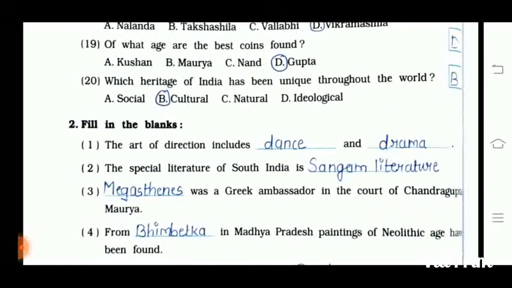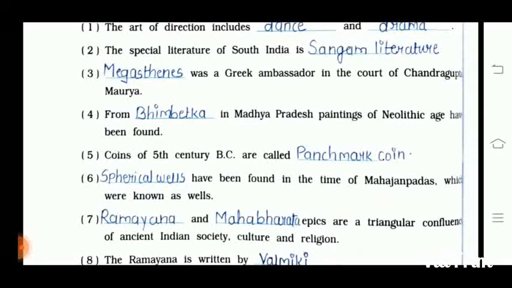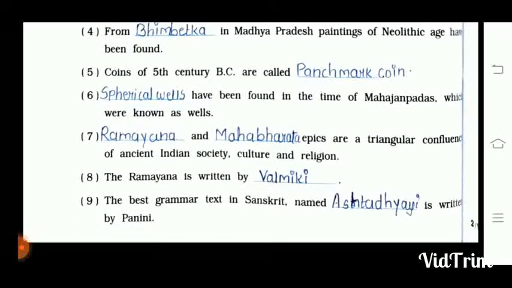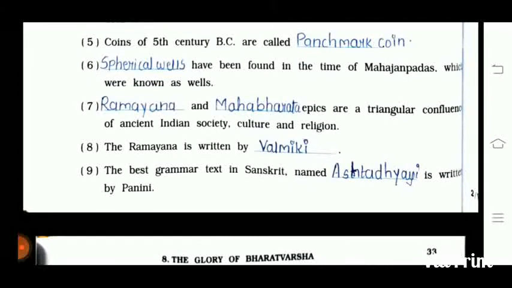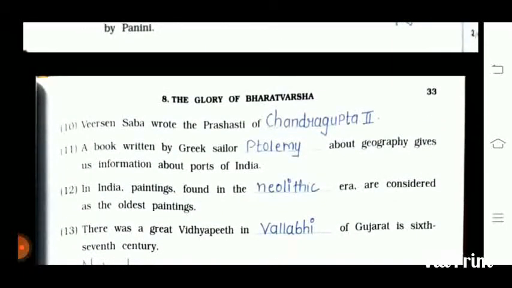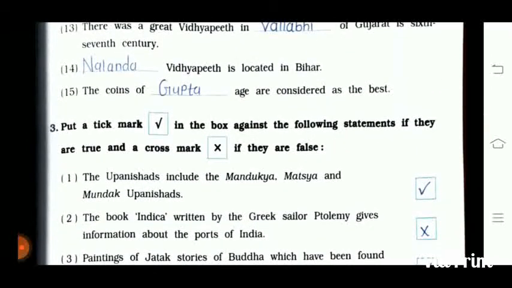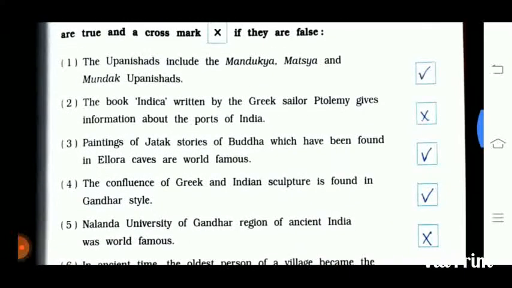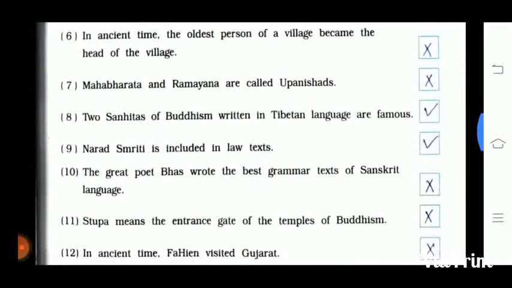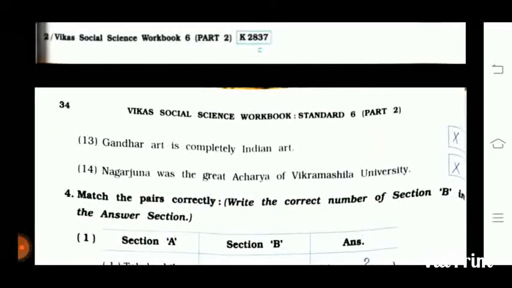Okay, the next question is filling the blanks. यहाँ पे जो 9 fill in the blanks है, that is answer is spelling is ASH. Okay, next is page number 33. Question number 3 is put a tick mark, true or false. Okay, last page number 34, true or false is both are false.